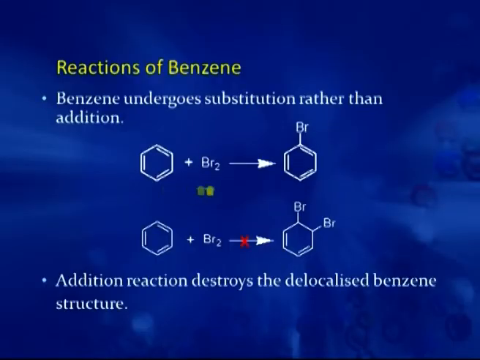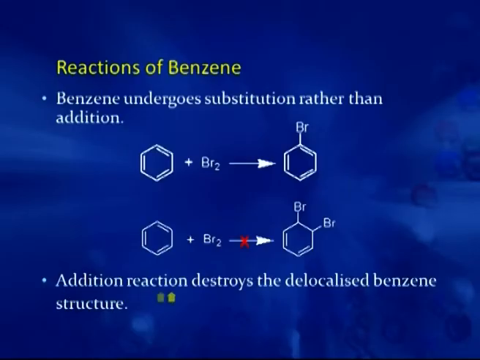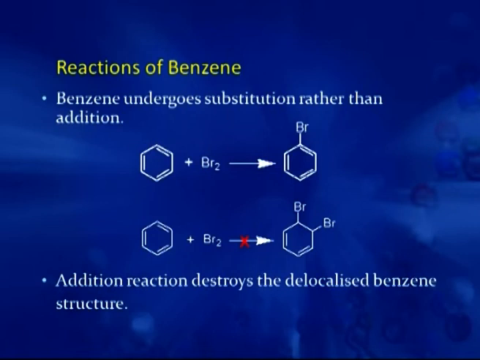On addition it gives cyclohexadiene, which is less stable than benzene. So, that is why it prefers to retain its benzene character, not to go to cyclohexadiene, and that is why it gives bromobenzene, not an addition product, that is 1,2-dibromocyclohexadiene. Or we can say addition reaction destroys the delocalized benzene structure, which is the main key for the stability of the benzene ring. Further, we can see this in other reactions also.